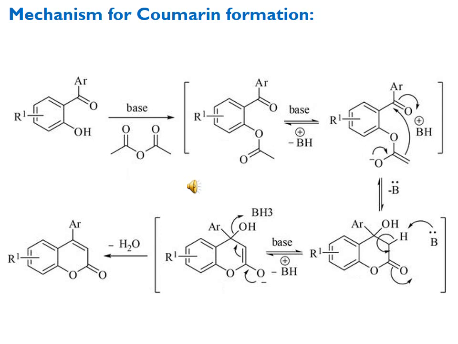Oxygen gets the negative charge, then the negative charge moves back, the double bond moves to the next carbon, that is 3 and 4 carbon, and the OH group is removed by the base, and we get a double bond. In the final step, after the removal of water, we get the formation of coumarin.